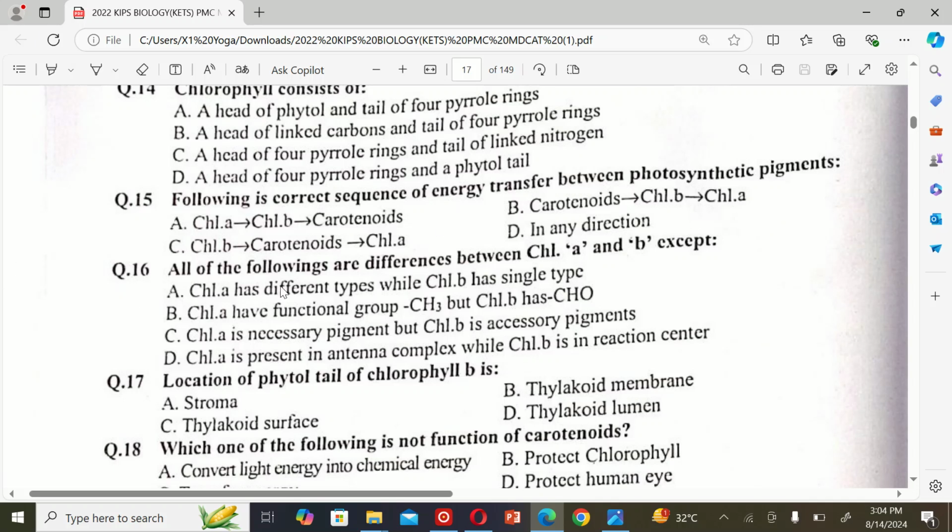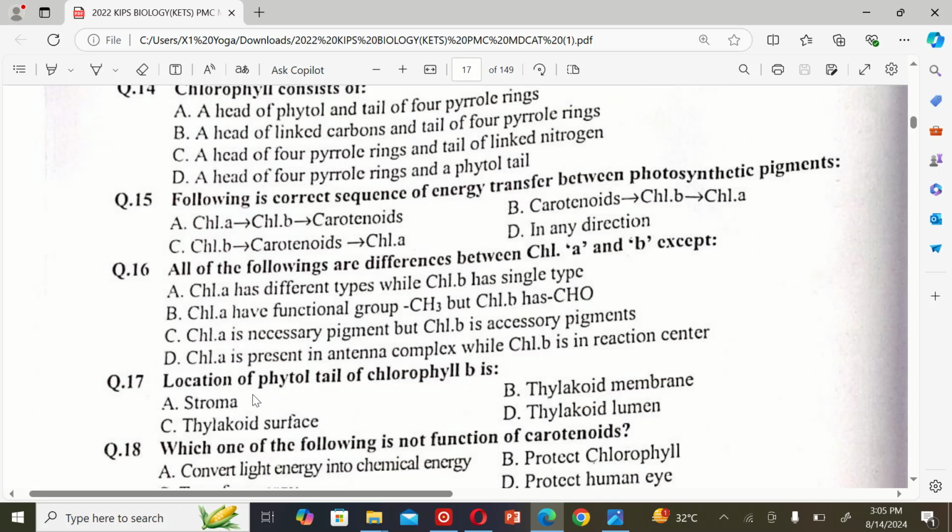The next MCQ is: all of the following are differences between chlorophyll A and chlorophyll B except A. Chlorophyll A has different types while chlorophyll B has a single type. B. Chlorophyll A has functional group CH3 but chlorophyll B has CHO. C. Chlorophyll A is a necessary pigment, but chlorophyll B is an accessory pigment. And D. Chlorophyll A is present in the antenna complex while chlorophyll B is in the reaction center. So the correct option is D.